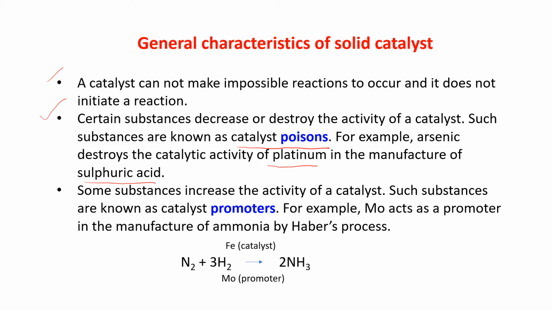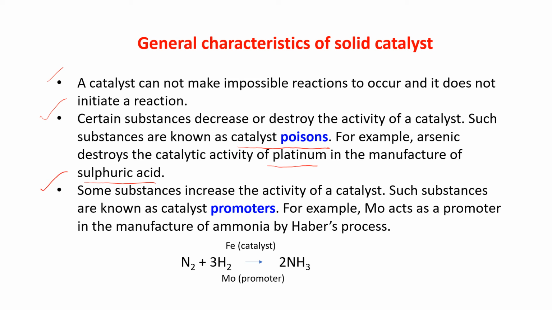If we give arsenic with platinum, which is acting as a catalyst in the manufacture of sulfuric acid, if we add a little bit of arsenic, that destroys the catalytic property of platinum, and then that arsenic is known as catalyst poison.